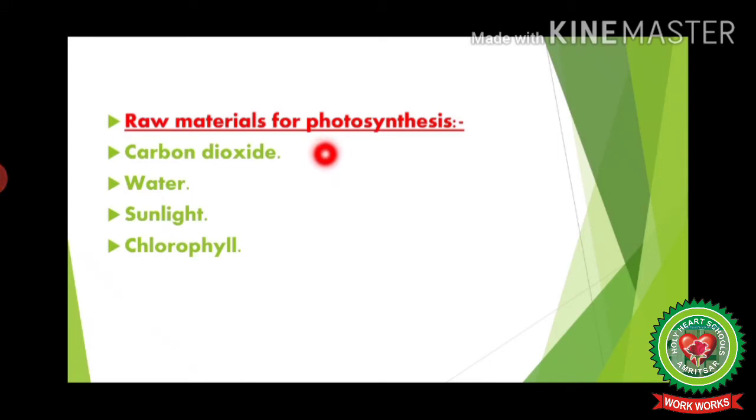Raw materials for the process of photosynthesis. For the process of photosynthesis, 4 important materials are required. These are carbon dioxide, water, sunlight and chlorophyll. Carbon dioxide is the raw material for the formation of glucose. It provides carbon for the formation of glucose. Plants obtain carbon dioxide from the atmosphere through the minute pores present on the surface of the leaf called stomata. The next one is water, which is the second raw material for photosynthesis. Plants obtain water from the soil by the process of absorption through the surface of roots.